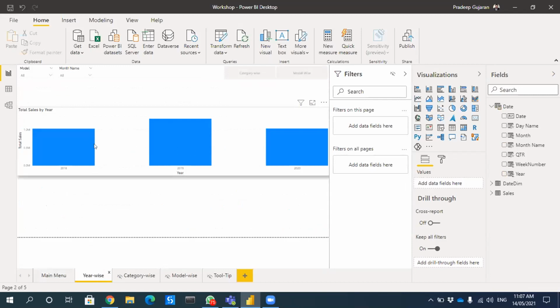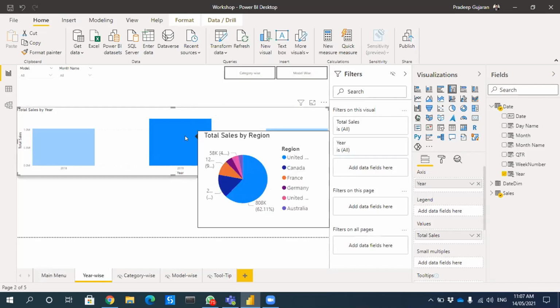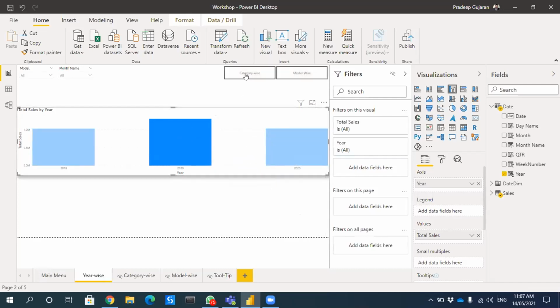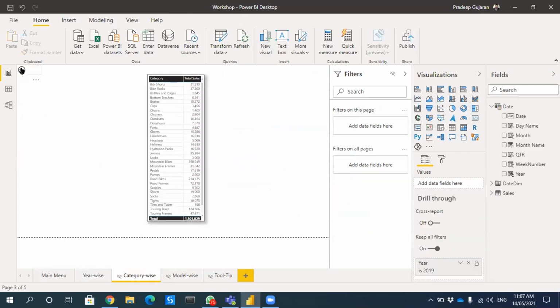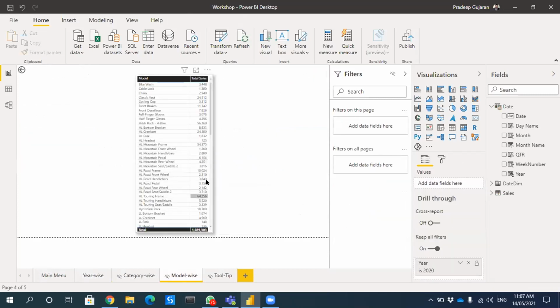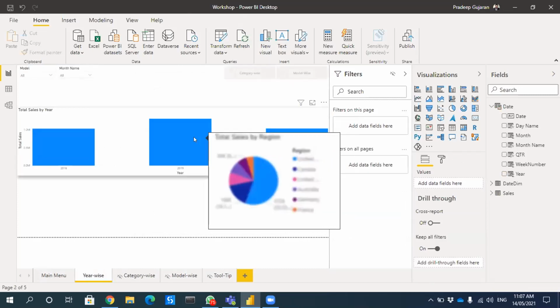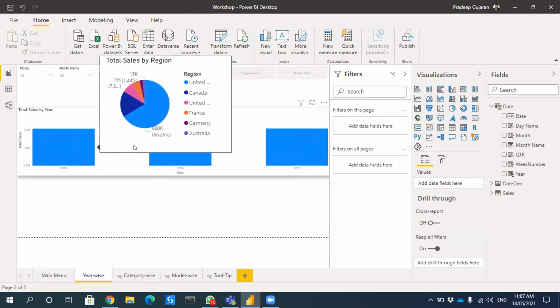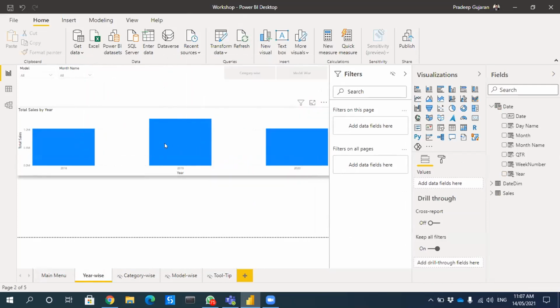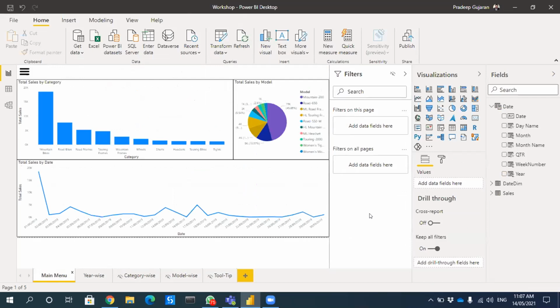Similarly, I have something like year-wise sales. For example, if I want to drill down to category-wise, as soon as I click any year, it will enable the data drill. So if I click on category-wise, it will show me category-wise. Then I can go back. And if I select model-wise, it will show me model-wise. Then I can go back again. And if I just hover around, it will show me the hover over slicer, hover over tooltip. So today we will learn how to create this one. So everyone clear with the agenda?